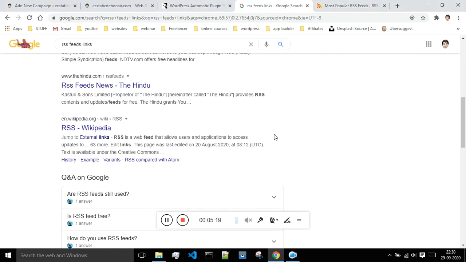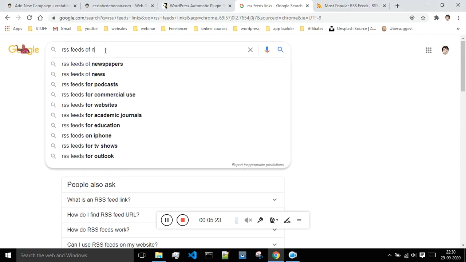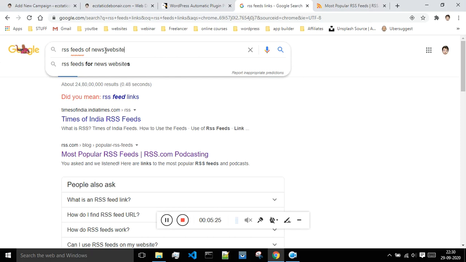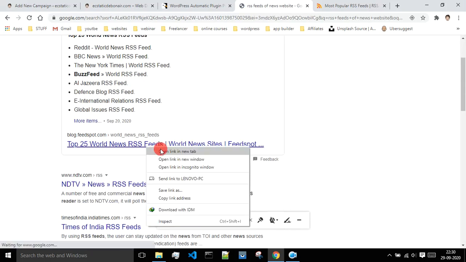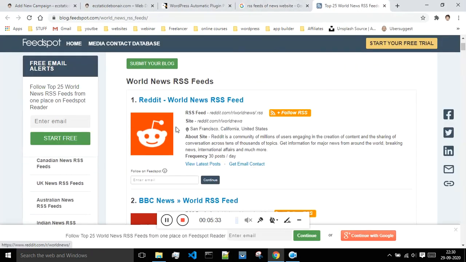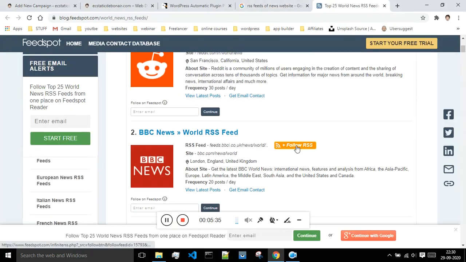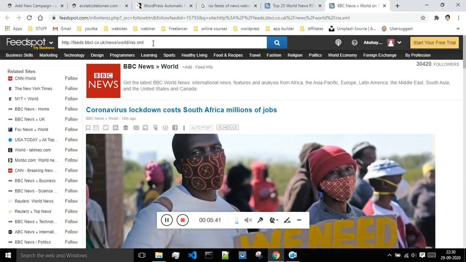Search for RSS feeds of news websites, and let me open this link. These are some of the RSS feeds. Just click on this follow, and this is the RSS link.